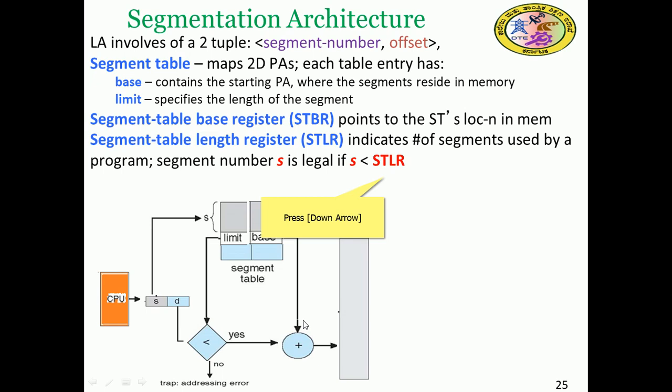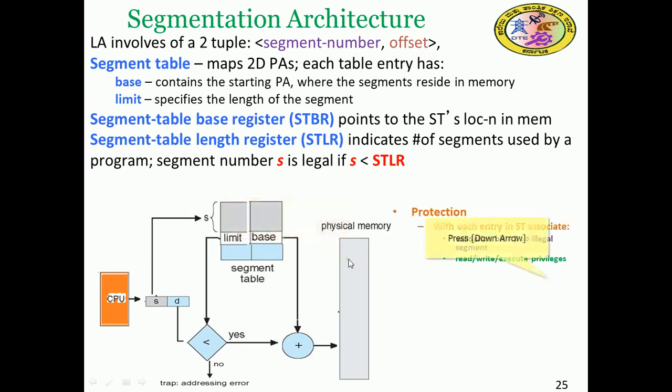Segment number S is legal if S is less than the STLR. Then the physical memory address is computed.